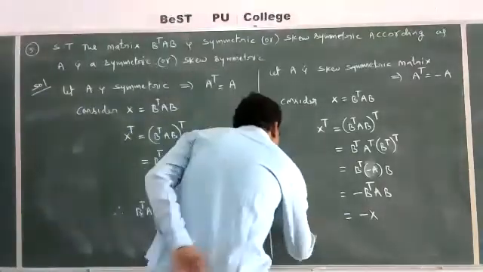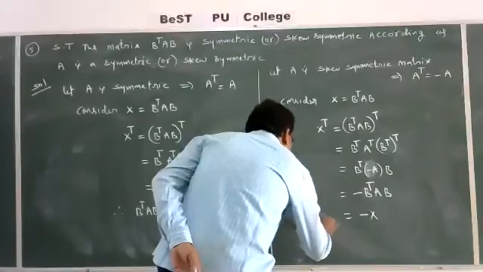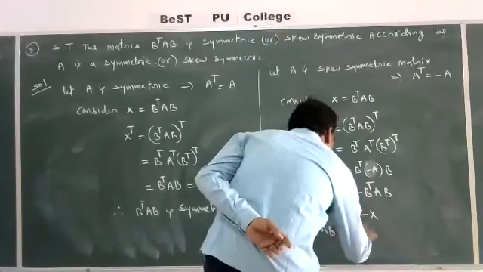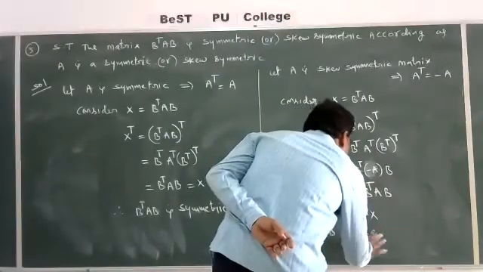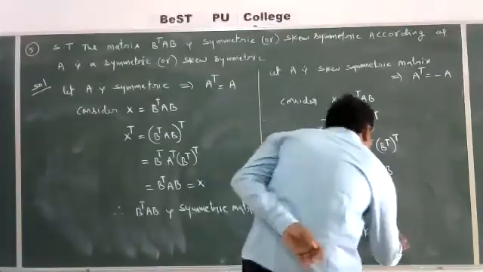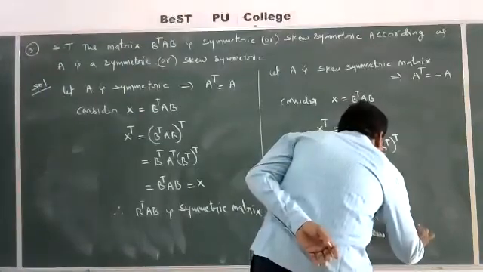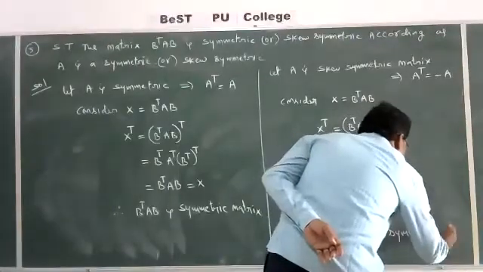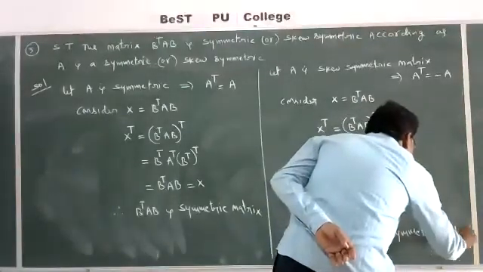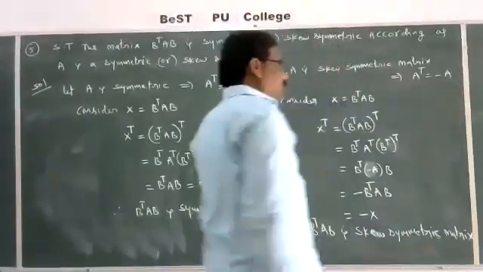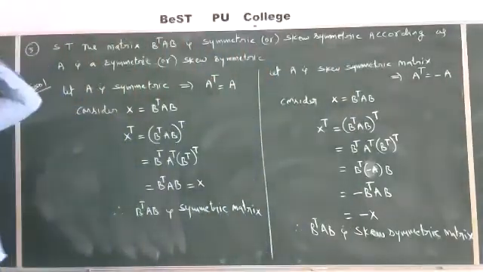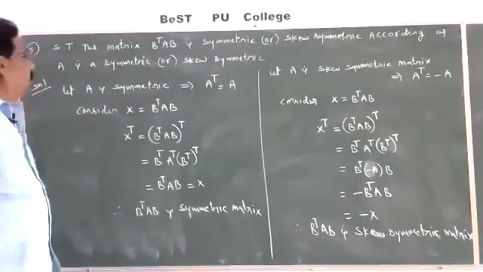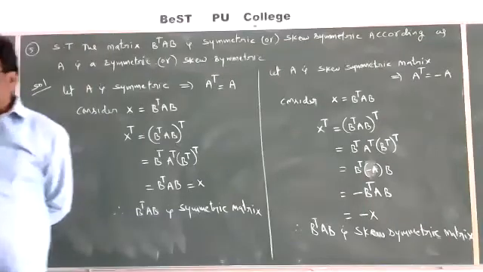Therefore, B transpose into AB is a skew symmetric matrix. That's the fifth problem.